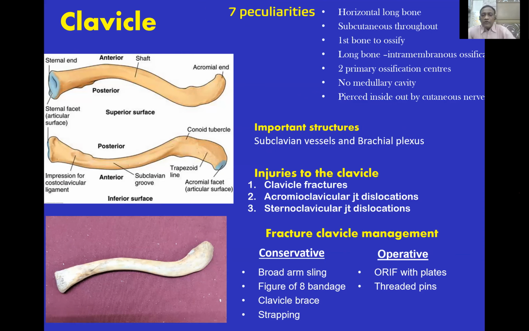The examiner may ask you how you would treat a fractured clavicle by various techniques like broad arm sling, Pickup with bandage, clavicle brace or strapping, or sometimes open reduction and fixation with a plate, especially when there is associated neurovascular damage, open fractures, or fracture with wide displacement. You have to fix with a plate, or you can use a threaded pin.